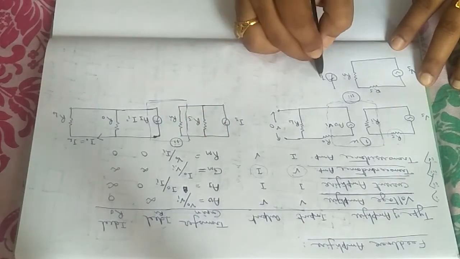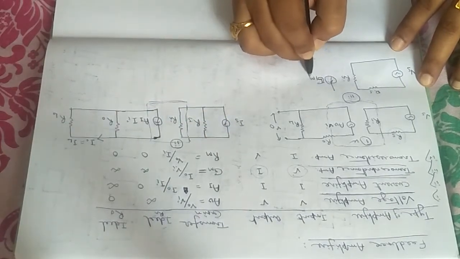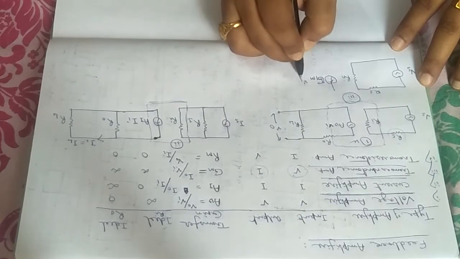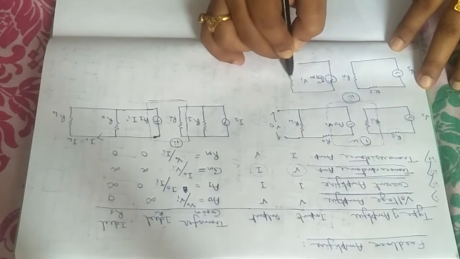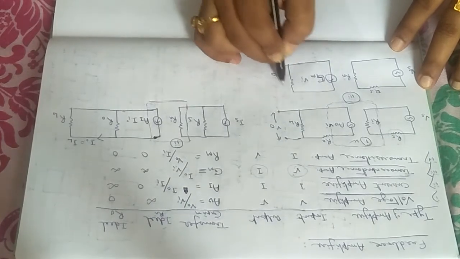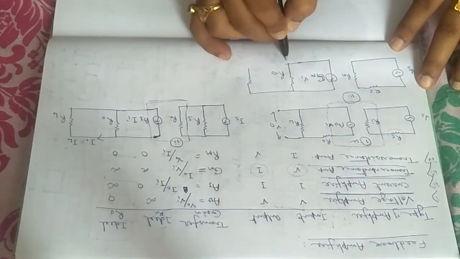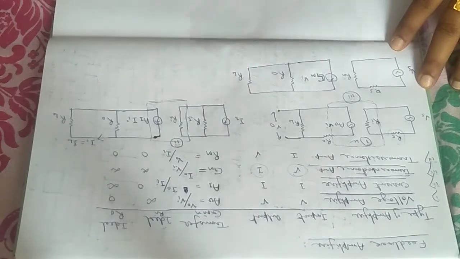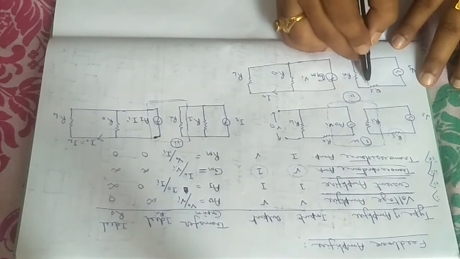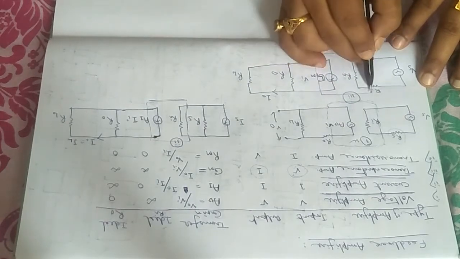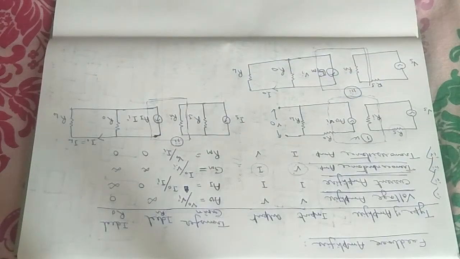Here the multiplication factor is Gm, so I can write it as Gm into Vi. With that, in parallel, Ro was connected, and with the whole circuit in parallel, load resistance RL was connected, and through this line Io current was flowing. You have to make a coupling between these two, input and output circuit.